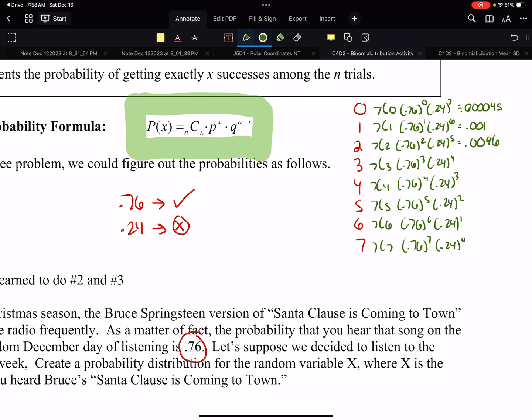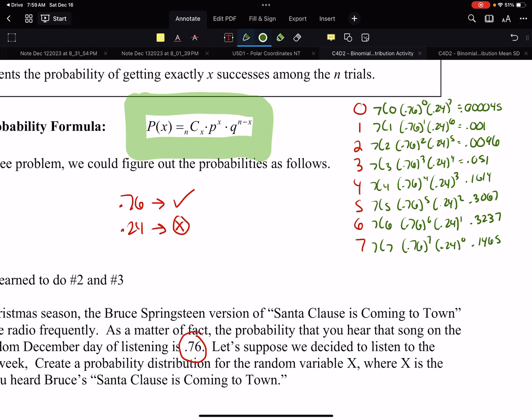As you go through that process, you'll figure out these numbers. For 3 times, we get 0.051, 4 times, 0.1614, 5 times, 0.3067, 6 times, 0.3237, and to hear it every single day, 14.65% chance. All right, so that's our probability distribution.